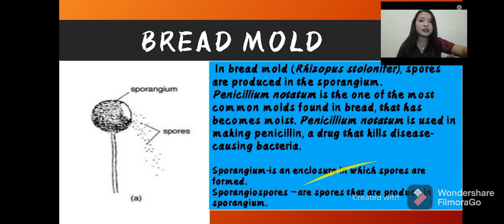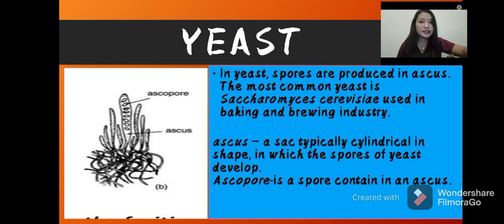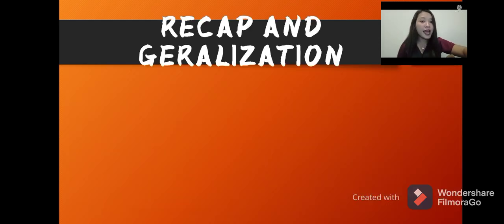Another example is yeast. In yeast, spores are produced in ascus. The most common yeast is Saccharomyces cerevisiae, used in the baking and brewing industry. Ascus is a microscopic structure in which the spore is located, while ascospore is the spore contained in the ascus.